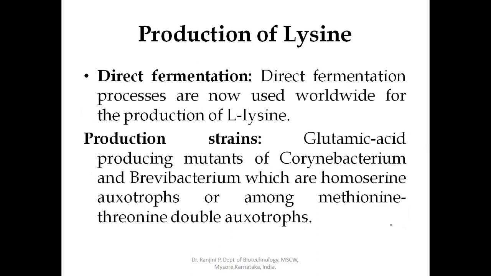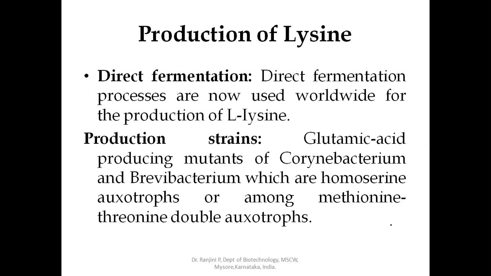Another method is the direct fermentation process. Now it is used worldwide for the production of L-lysine. Here, the glutamic acid producing mutants of Corynebacterium and Brevibacterium, which are homoserine auxotrophs, are used.